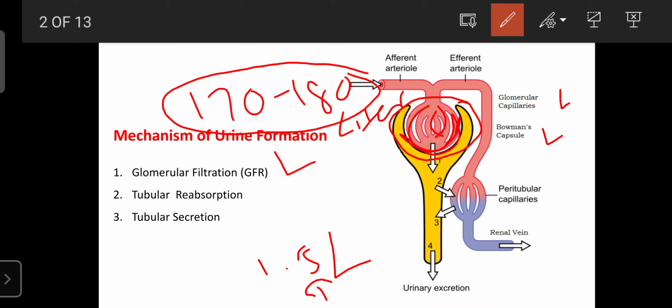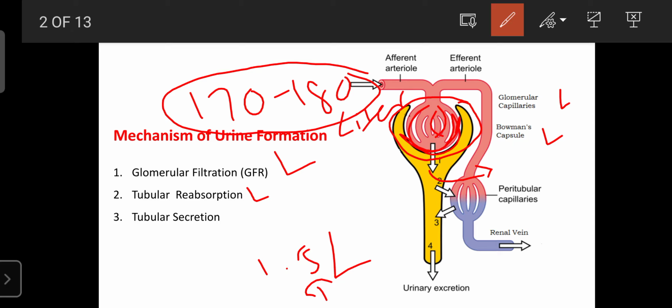That's why another mechanism is present in urine formation, known as tubular reabsorption. It occurs in the other parts of the nephron: the proximal convoluted tubule, loop of Henle, distal convoluted tubule, and collecting duct. Whatever filtrate is formed re-enters our blood.